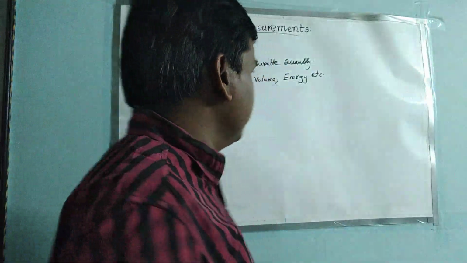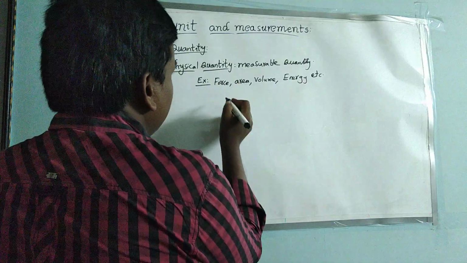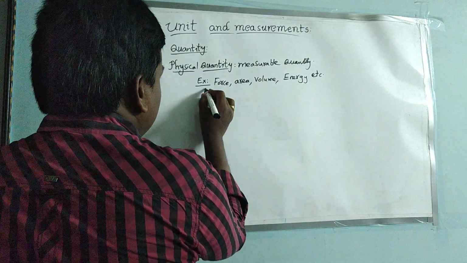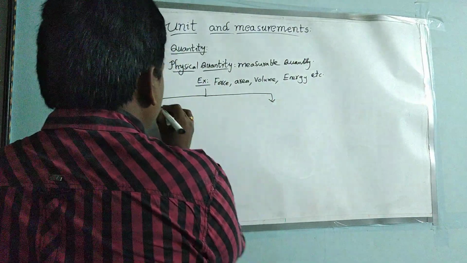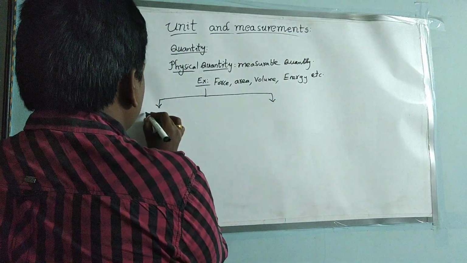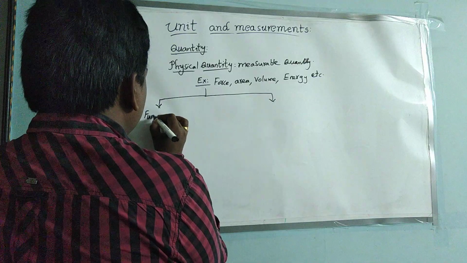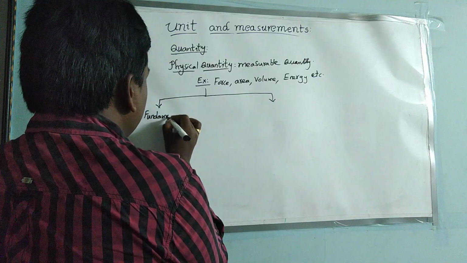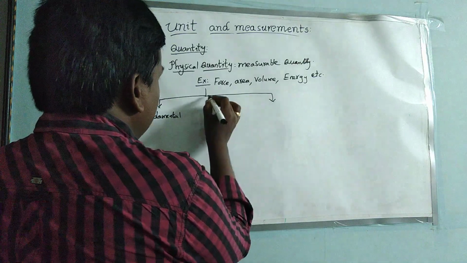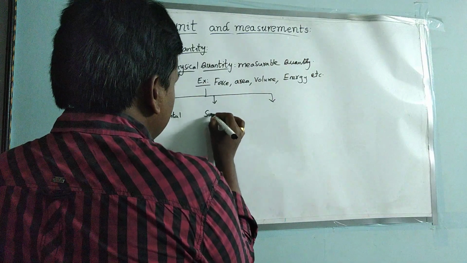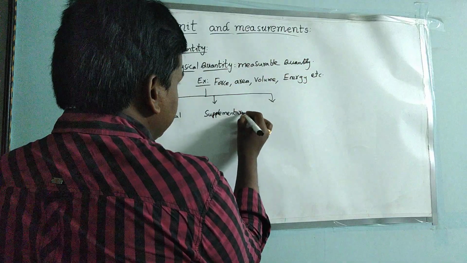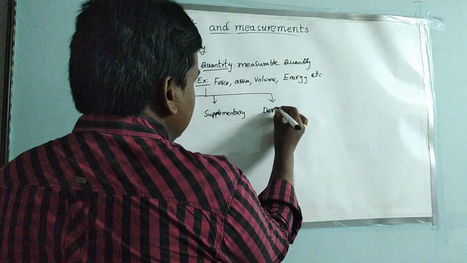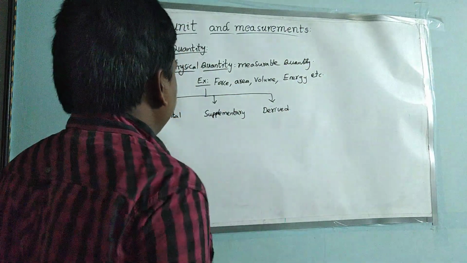And next, coming to physical quantity, it is categorized into three different types. The first one is fundamental physical quantity, the second one is supplementary physical quantity, and the third is derived physical quantity.